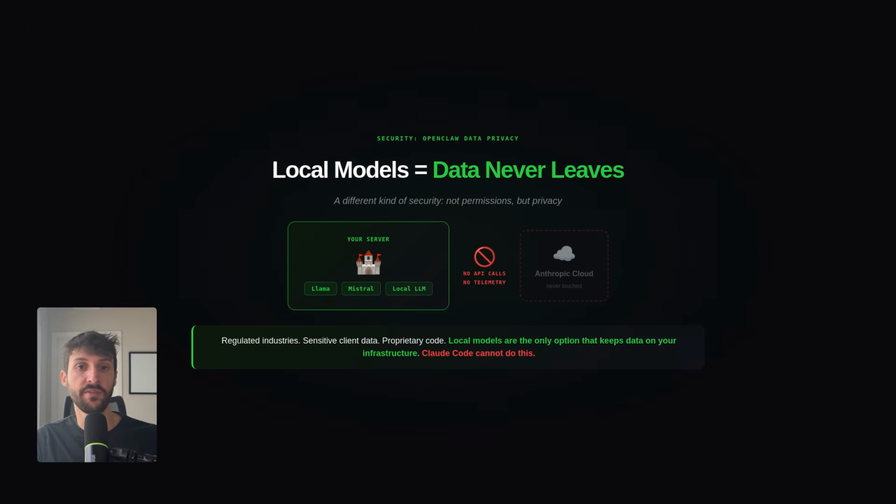If you're working with sensitive client data, regulated industries, or anything that you cannot send to a third-party API, local models through OpenClaw are the only option that keeps your data on your own infrastructure. Claude Code can't do this by design. You are locked into Anthropic's cloud always.